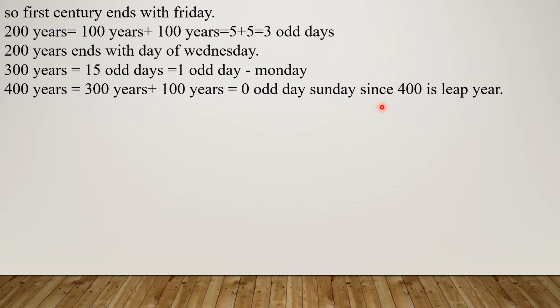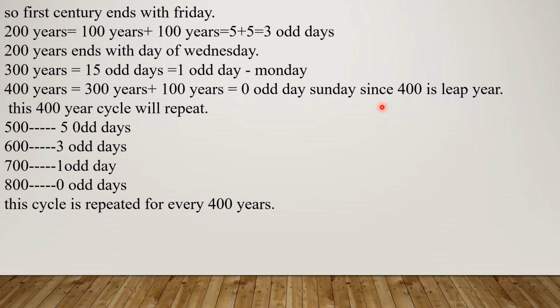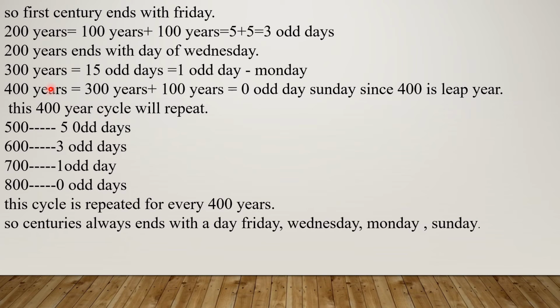So this cycle will repeat. 500 is the same as the first century. 700 is the same as the 300 century. 800 is the same as the 400 years. So this pattern of 4 will repeat. By this we can conclude: 500 has 5 odd days, like a century. 600 has 3 odd days. 700 has 1 odd day. 800 has 0 odd days. So from this we get a conclusion that centuries always end with Friday or Wednesday or Monday or Sunday.